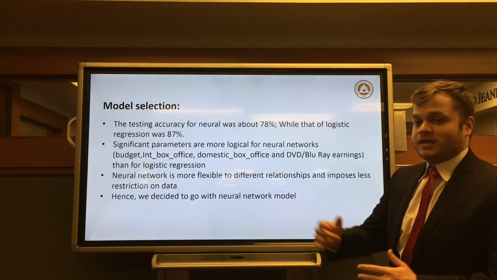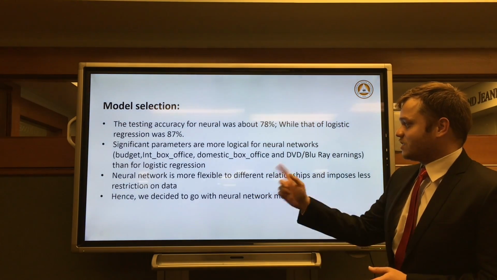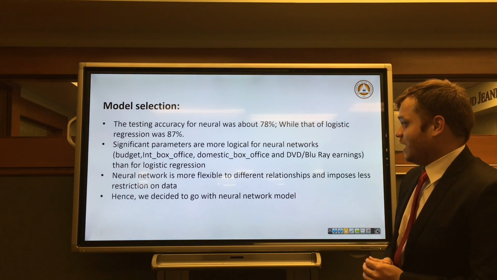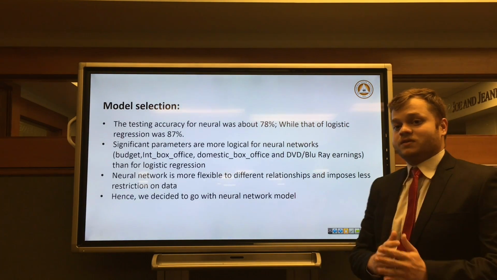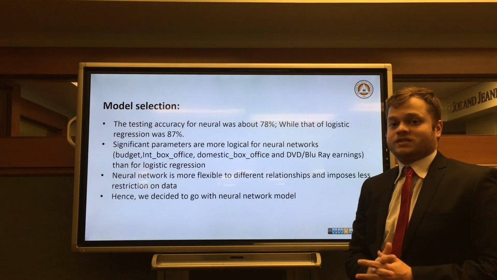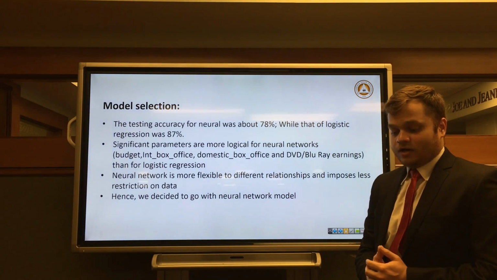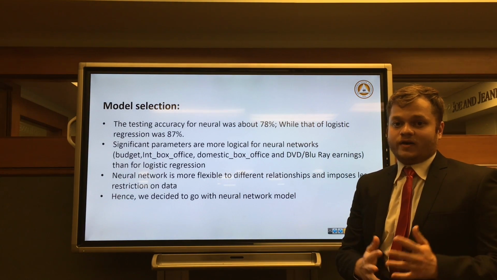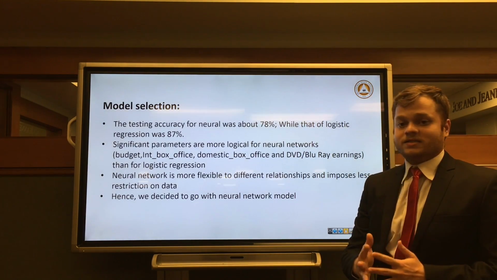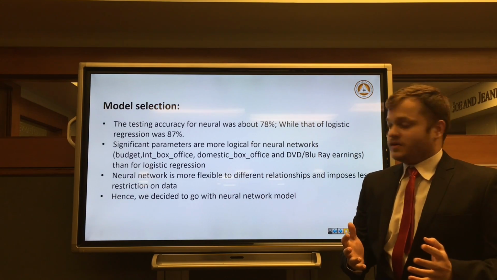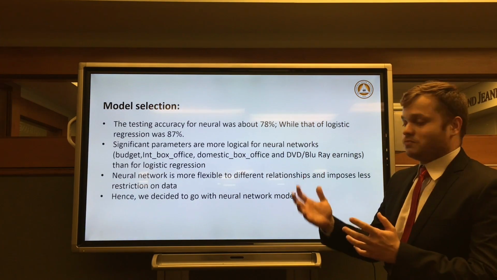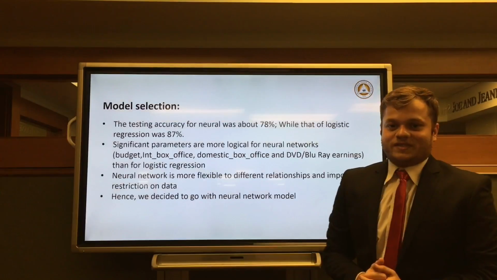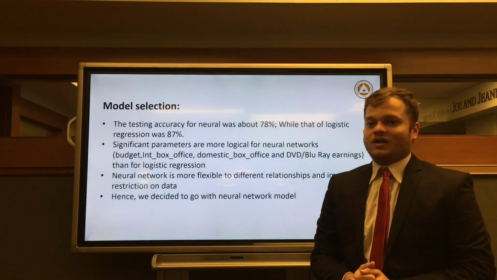And also from a descriptive analysis, we have found out that international box office is more significant compared to domestic box office. Based on this logic, it becomes more sensible to use neural networks as a model compared to logistic regression. The other reason is that neural network can accept any sort of data. It does not require any constraints of linearity or normality, and hence going forward, we can use this model for any type of data as we get more and more new datasets. So after selecting the correct model for our project, I would like to call Arjit for the concluding part.